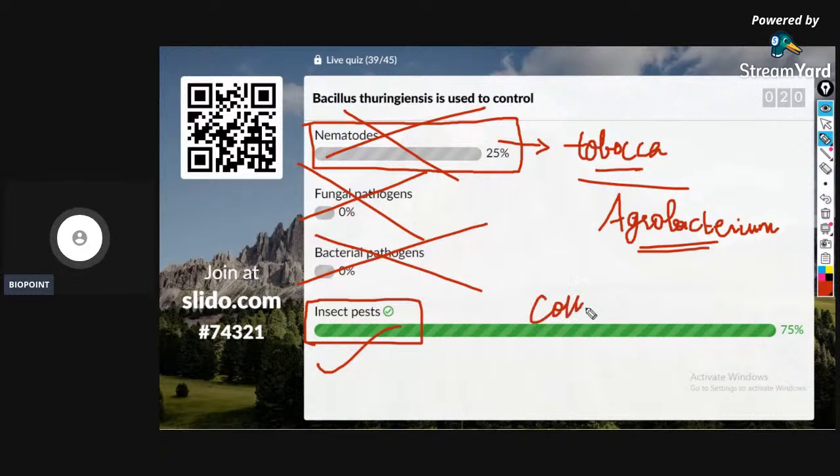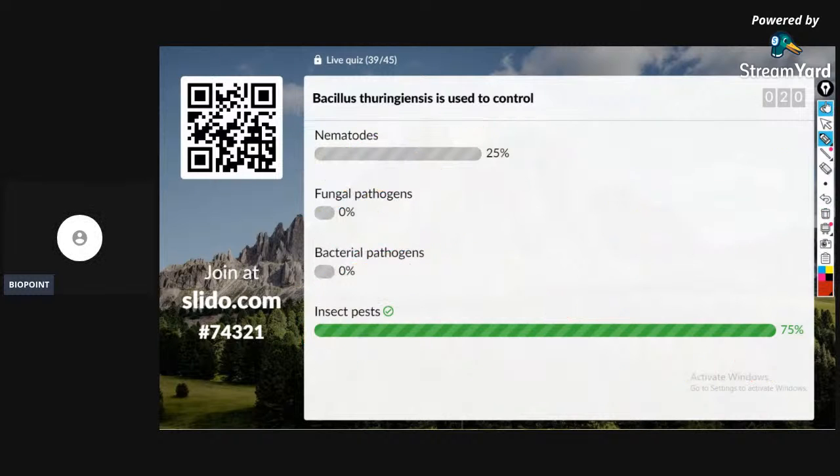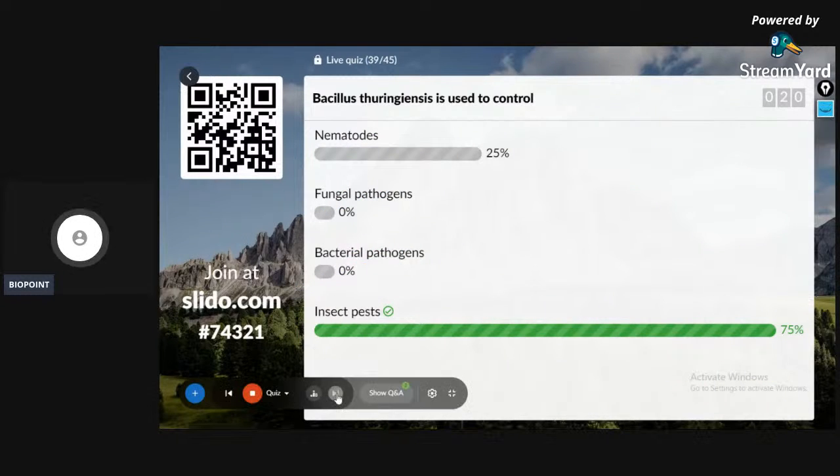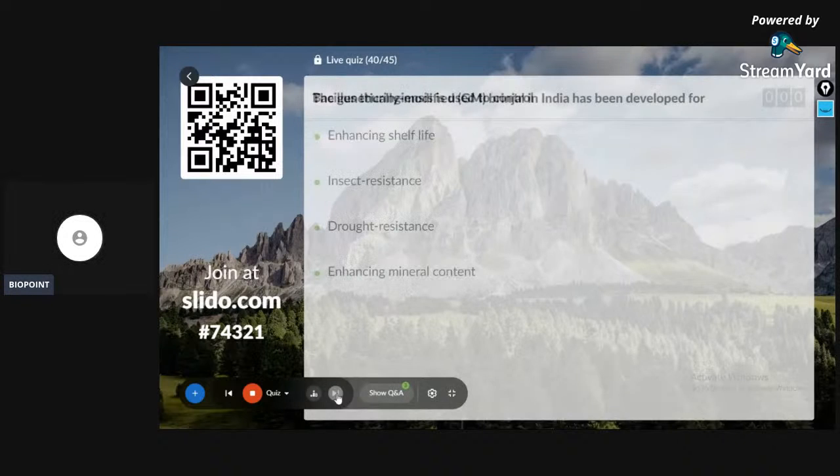Cotton plant you are taking. Bollworm, corn borer. I think you remember all these things when I at least tell the names. 40th question on the screen. We have 5 more questions.